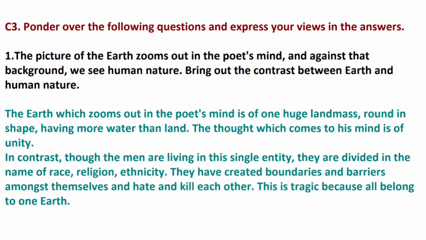C3. Ponder over the following questions and express your views in the answers. First one. The picture of the earth zooms out in the poet's mind, and against that background we see human nature. Bring out the contrast between earth and human nature. Answer. The earth which zooms out in the poet's mind is of one huge landmass, round in shape, having more water than land. The thought which comes to his mind is of unity.